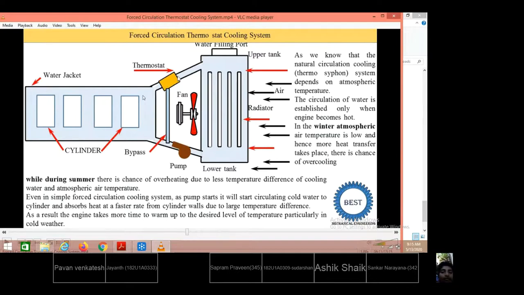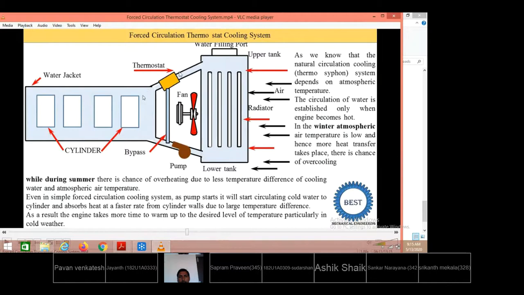of 85 degrees centigrade. It keeps on monitoring the temperature of the hot water entering the radiator. Once the temperature is found to be lesser than 85 degrees centigrade, instead of sending it into the radiator, it will reverse the flow to take place into the bottom of the radiator, as the pump is connected to the bottom of the radiator. So the pump pumps the water into the water jackets again. So the temperature will be raised to 85 degrees centigrade and above.